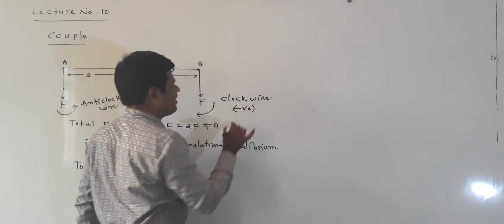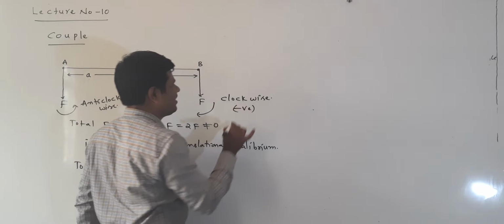Now listen. I consider the same rod, which I consider as B. This is the midpoint, and this distance is also A. Now here also I am applying two equal forces, but in the opposite direction. This is F, and this is F.